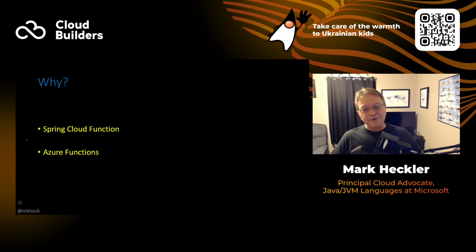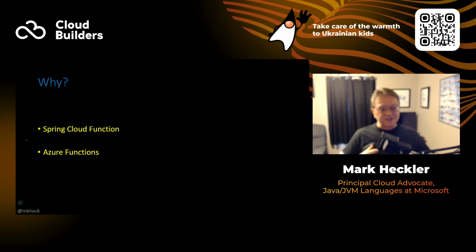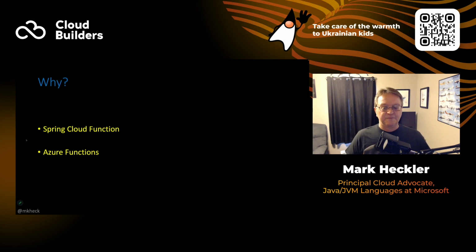So why Spring Cloud Function? Why Azure Functions? And I'll start with the Spring Cloud Function part of that, because Spring Cloud Function gives you all of the capabilities, the developer first focus of Spring Boot and Spring Cloud capabilities. So what do I mean by that? Well, it gives you the power of Java. Spring Cloud Function is based on the Java function interface. So that allows you to take an incoming thing, right? Transform it and provide a transformed thing, a different thing coming out the other end.